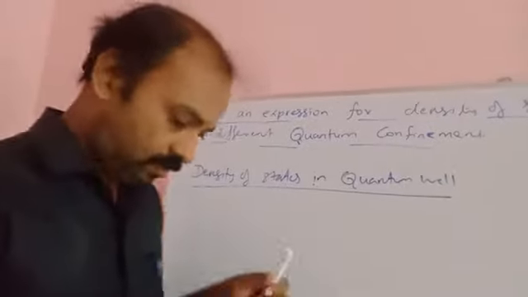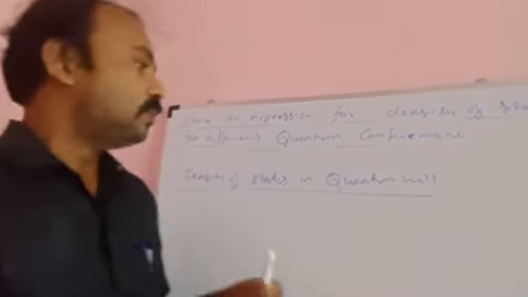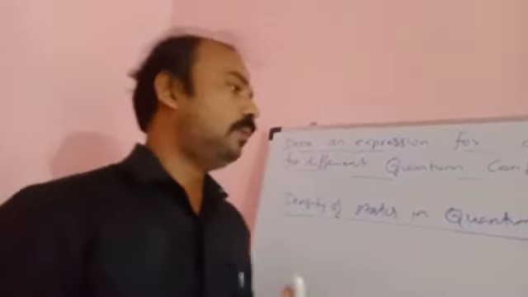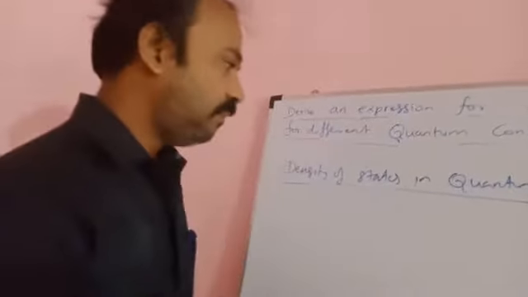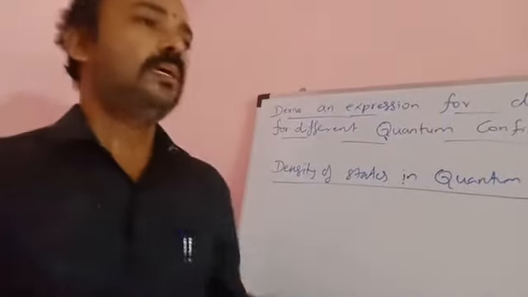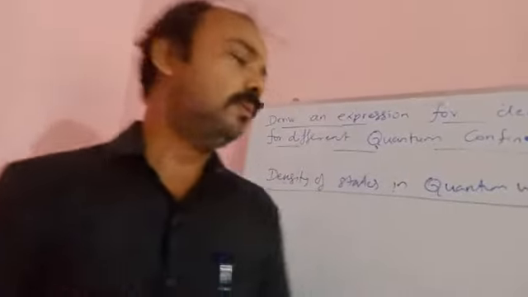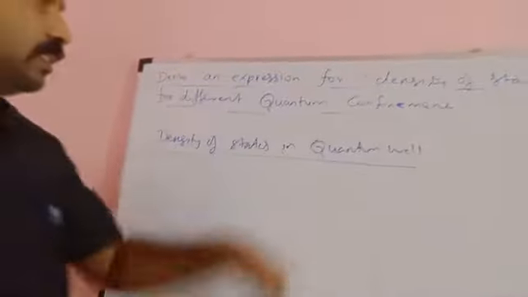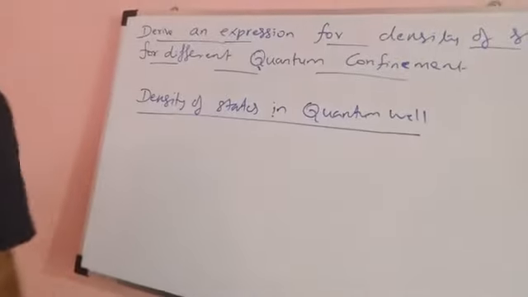where the electrons are going to be confined. So in what ways are the electrons confined? In different ways, like quantum well, quantum dot, and quantum wire. First our focus is on the quantum well, that is the two-dimensional point of view.